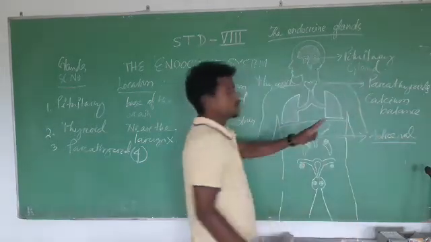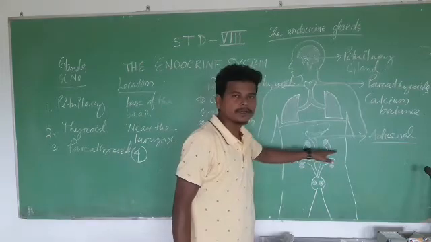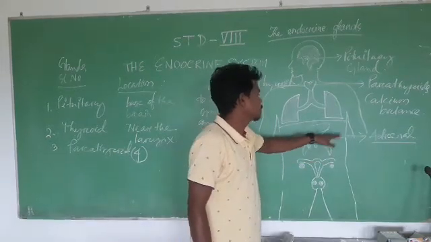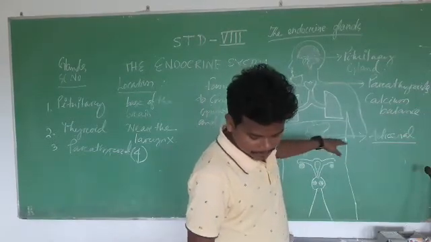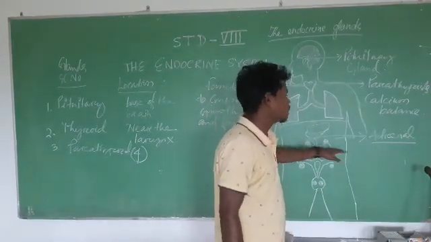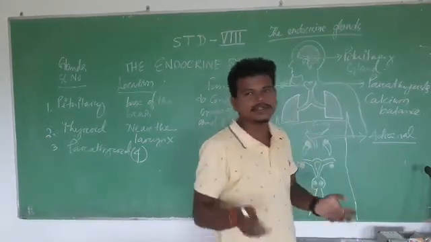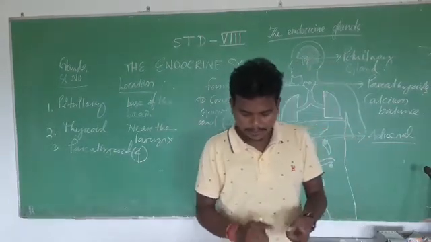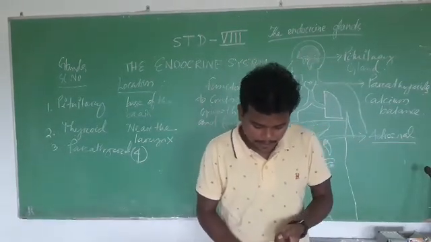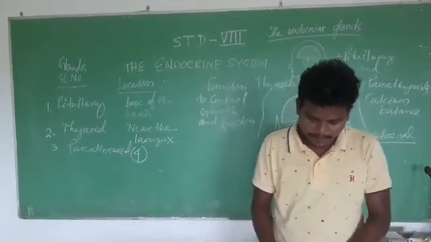Two adrenal glands are attached to each kidney of our body. They control blood pressure, regulate emergency situations, heartbeat, respiration rate, etc.